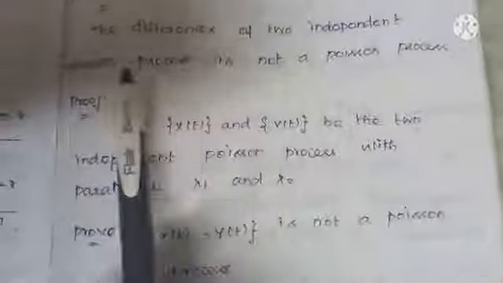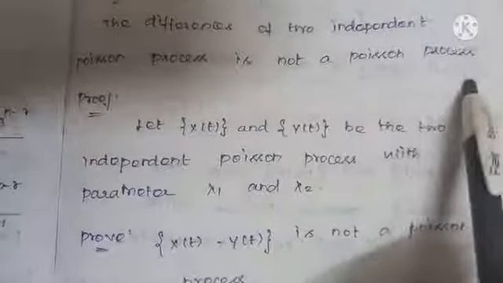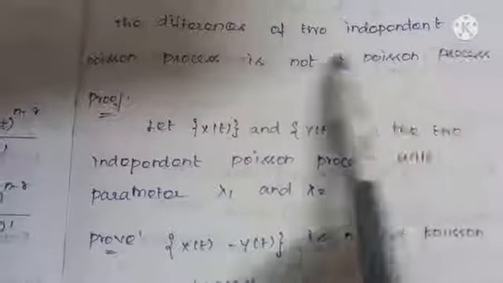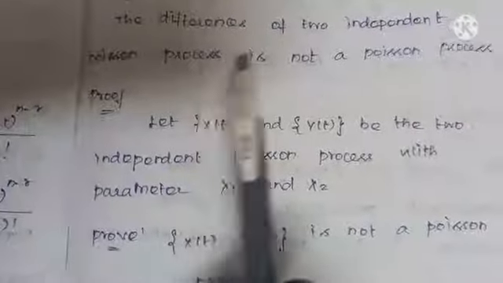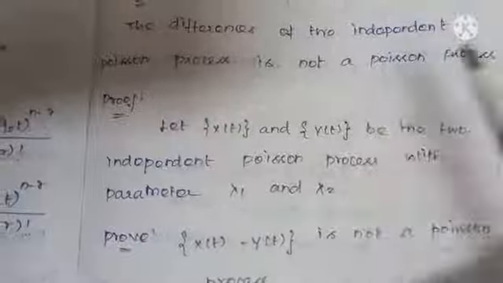Let us see the next property. The difference of two independent Poisson processes is not a Poisson process. If you try to prove it like our last property, the sum of two independent Poisson processes is a Poisson process, there we discussed this case, right? If there are n minus 1 arrivals here and 1 arrival there, the sum becomes n. If you do the same for the difference, and listen here, it will not be n.